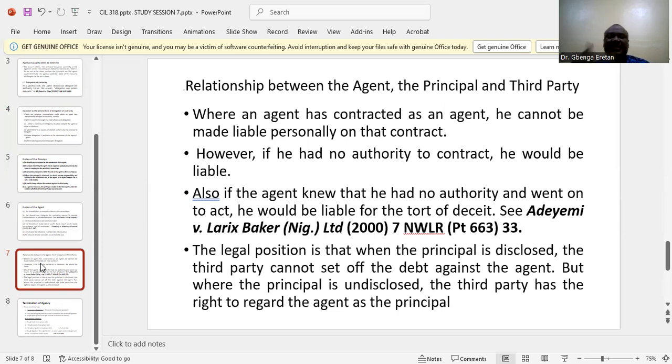We now need to maintain the legal position. It's to the effect that when the principal is disclosed, the third party cannot set up the debt against the agent. But where the principal is undisclosed, the third party has a right to regard the agent as the principal.